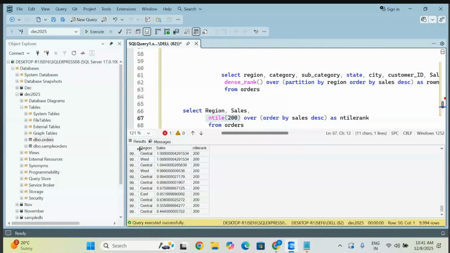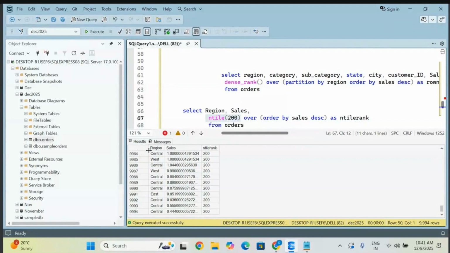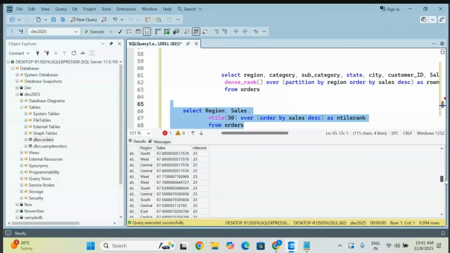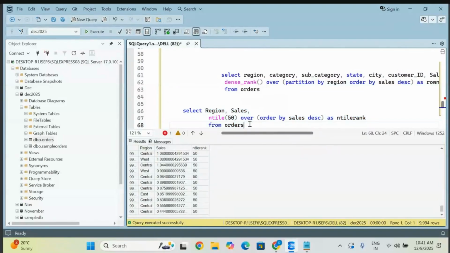You can check the row number also. So this is 200. Let me give a smaller number. Let me give 50 only. Go and execute it. Fine. Now go check how many groups it is making. It is making equally divided groups for the 50 groups. So this is how NTILE will work.